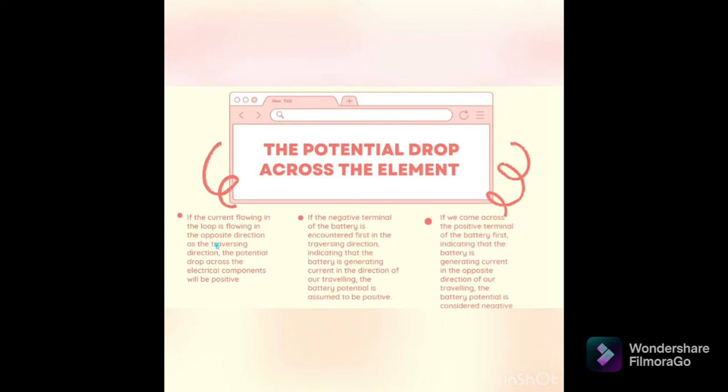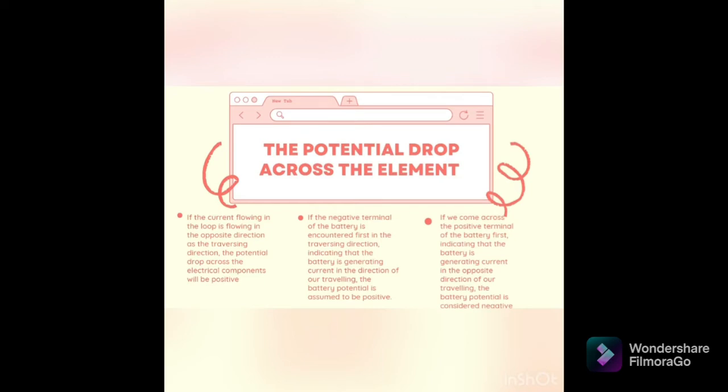So next we're going to talk about the potential drop across the element. It will be considered as negative when the direction of flowing current in the loop is the same as the direction in which we are traveling. Basically, this is talking about how you indicate the positive and negative sign in the law.